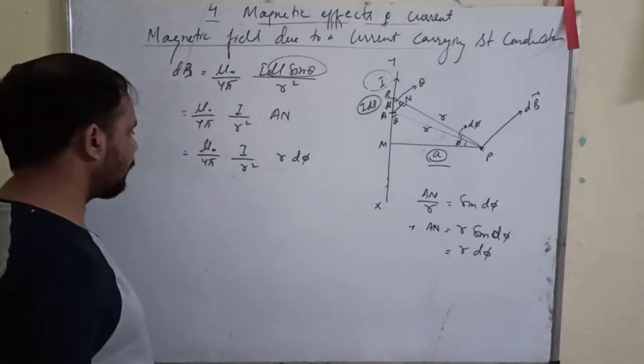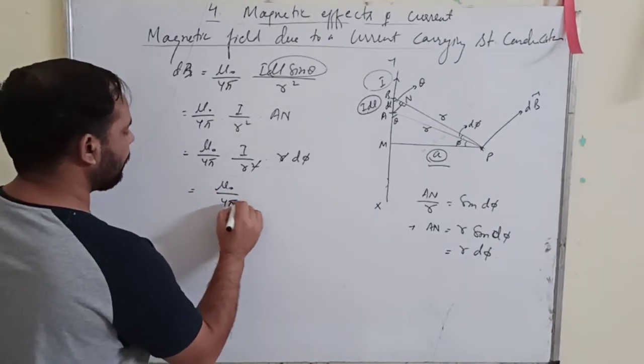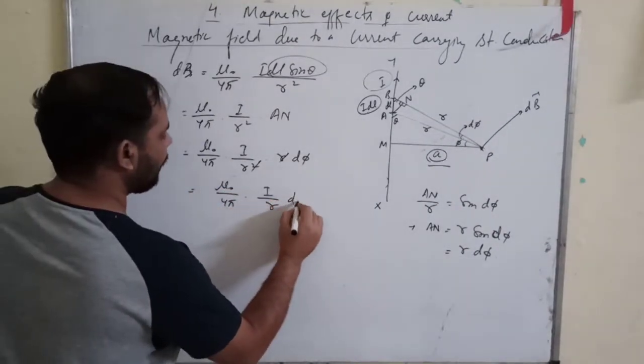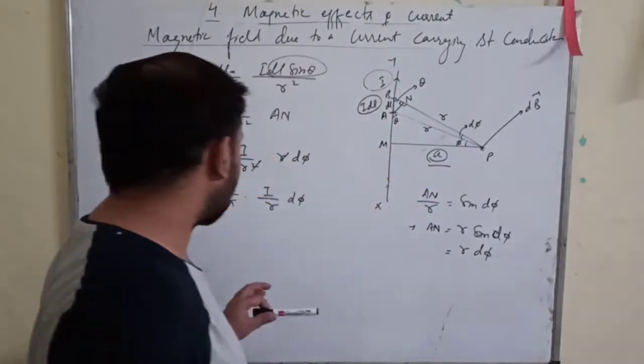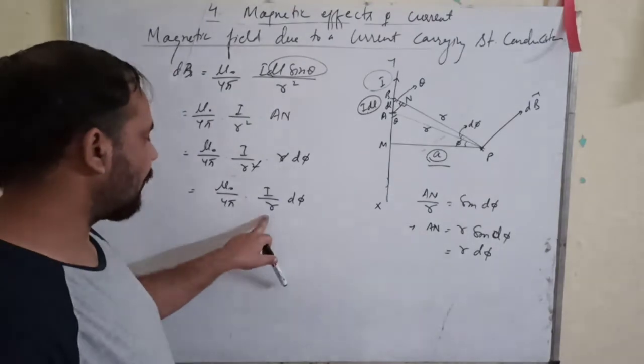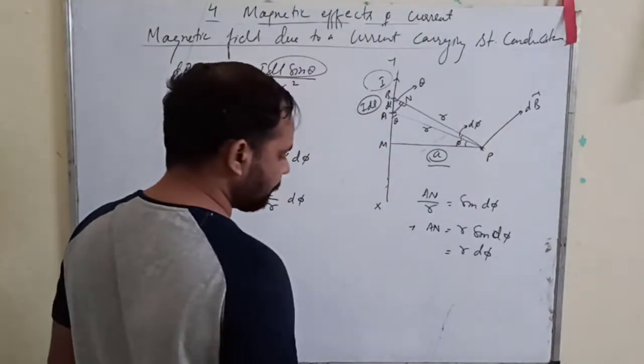Okay, so if I cancel this term, I get mu naught upon 4 pi I upon r d phi. I have this formula right now. Now what I want to remove is r and d phi. I need to remove these two things.